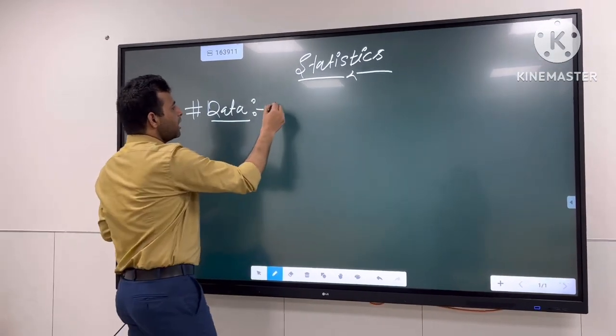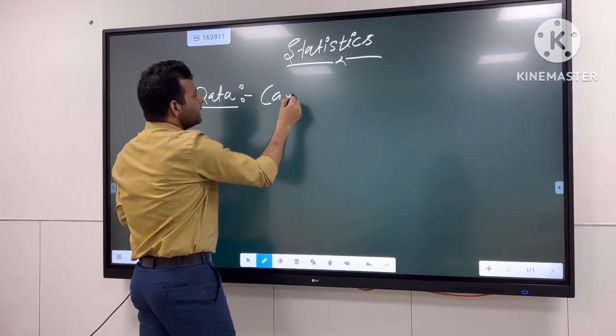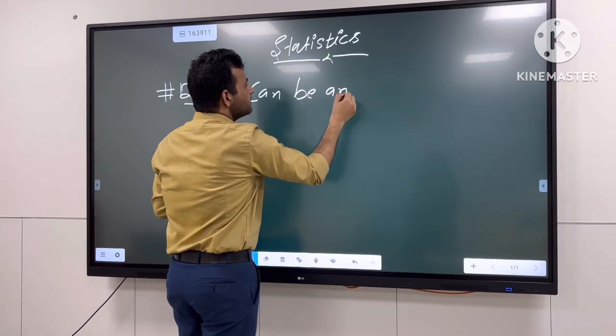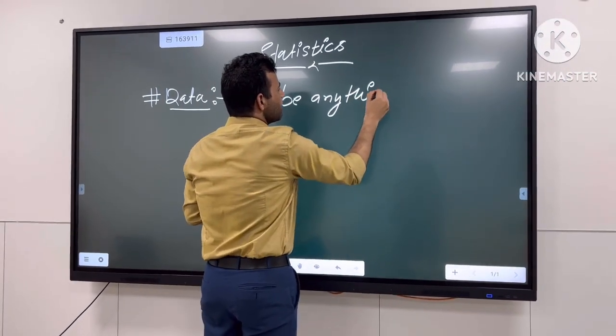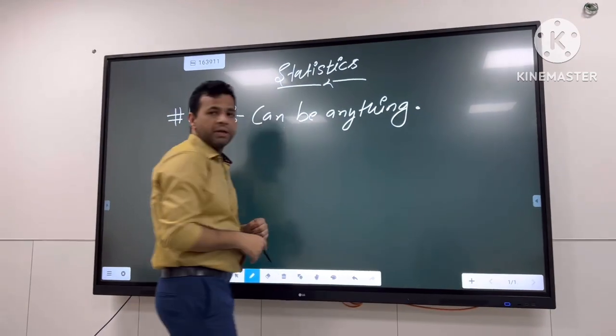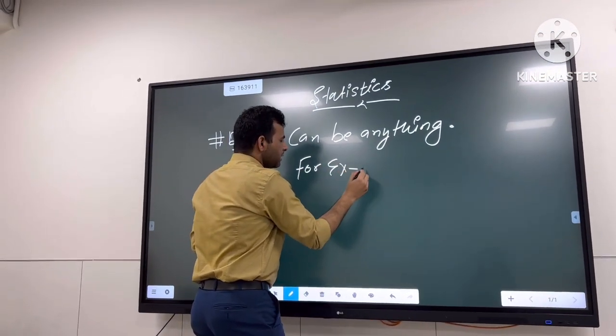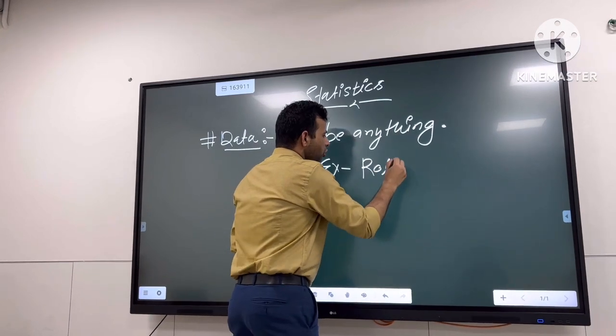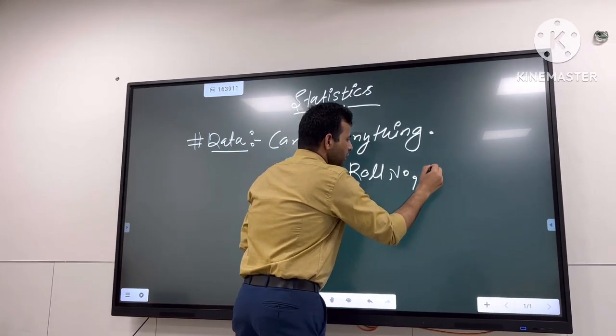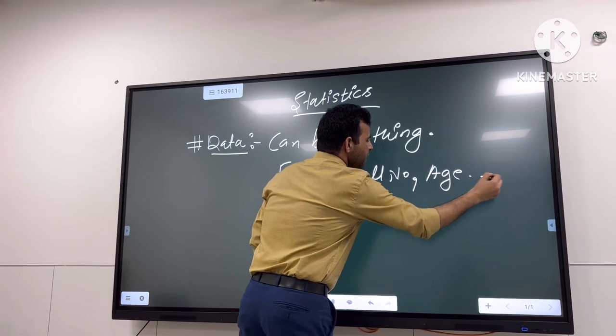Data can be anything that we can store. For example, I can write: it can be your roll number, it can be your age, it can be anything, etc.